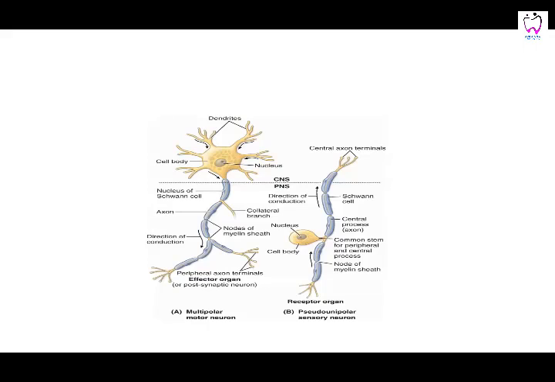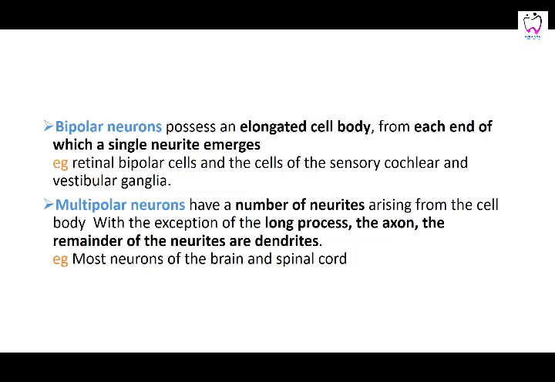If you see, this is the pseudo-unipolar, that is one stem dividing into two. That is the central axon and the receptor axon. One is going towards the periphery and one is going towards the center. One is going to act as an axon, the other is going to act as the sensory fibers.